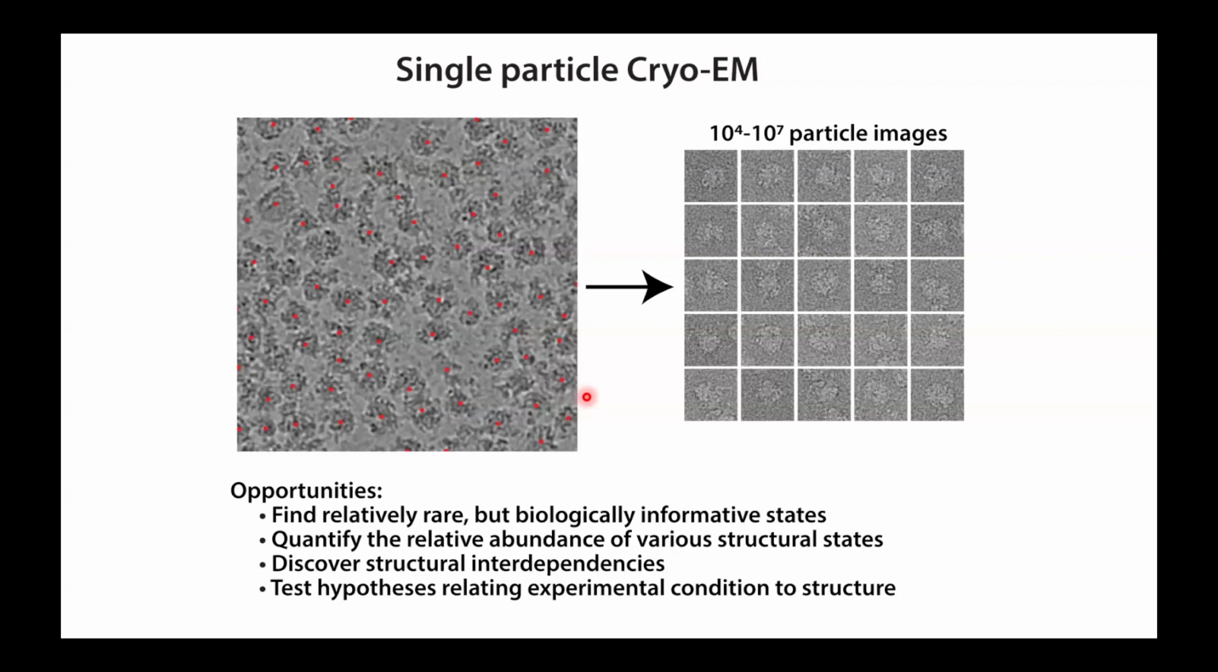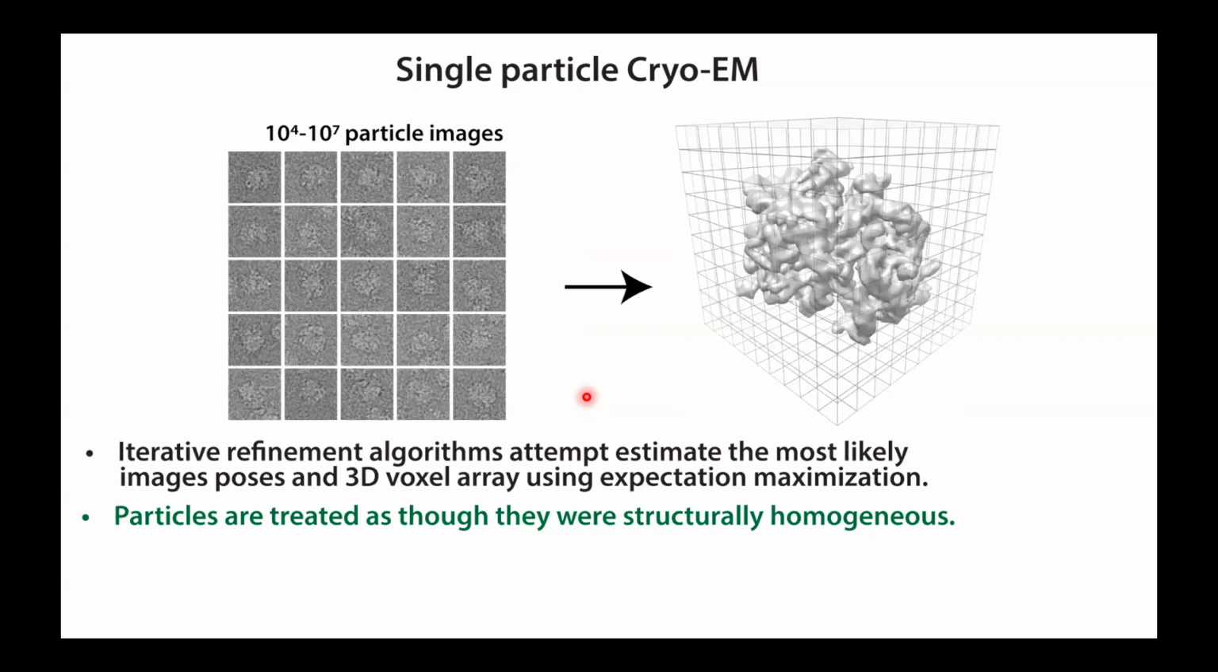And then finally, we'd like to use what we've learned from these structural ensembles to test hypotheses relating experimental conditions, be that small molecule perturbations or genetic perturbations, to the sets of structures that we see. Of course, this is challenging in part because the individual images are awful. And so what we've always done to generate high resolution reconstructions is effectively average across tens of thousands to hundreds of thousands to even millions of particles.